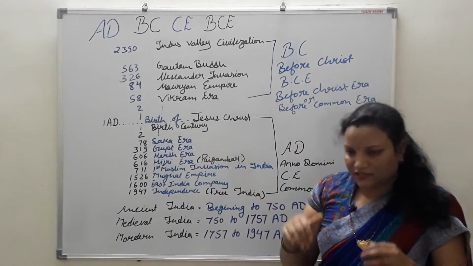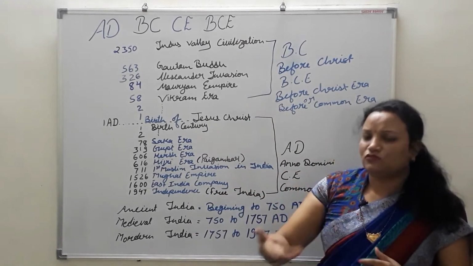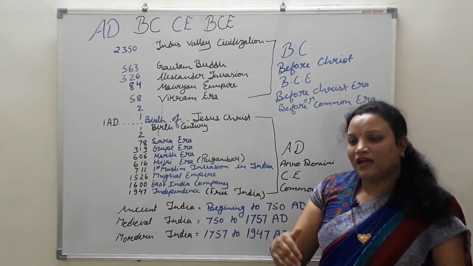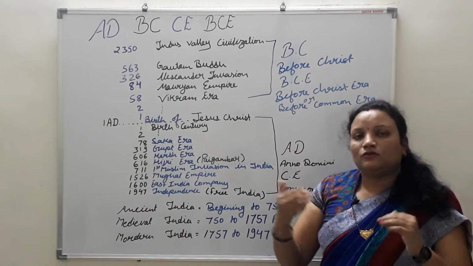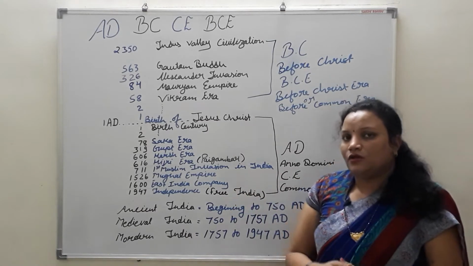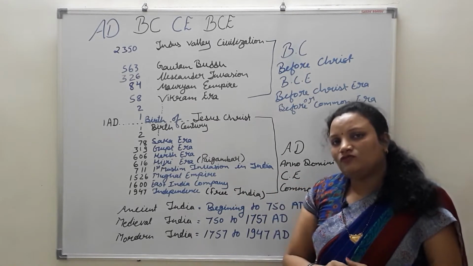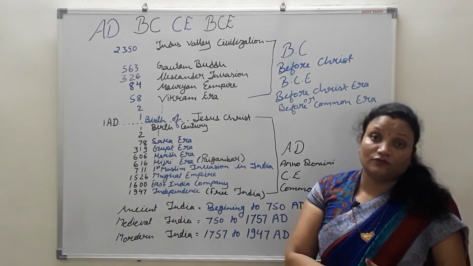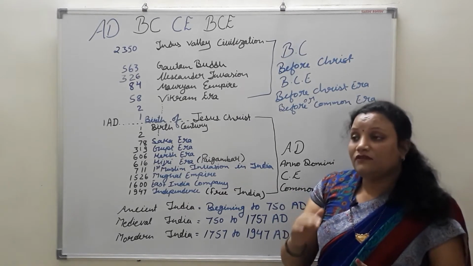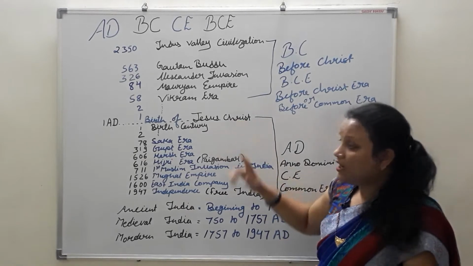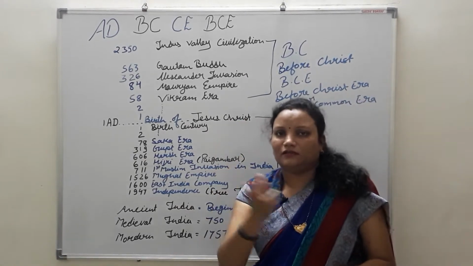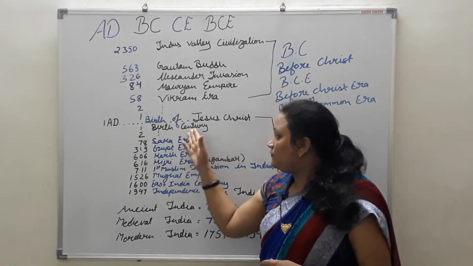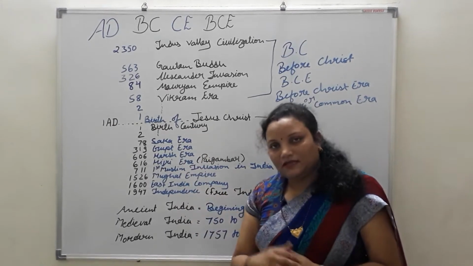Actually, we have taken a line at the international level. All over the world we have the date, such as today is, suppose, 25 July 2020. How do we know that it is 25 July 2020? We have an international level calculation of dates. So in this way we have studied it.